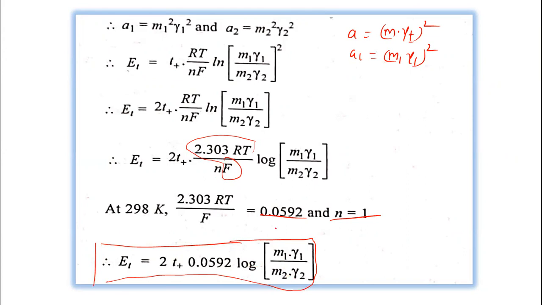So this is the expression for the EMF of an electrolyte concentration cell with transference reversible to anion, that is, the EMF of the cell is equal to 2 t+ into 0.0592 into log of m1 gamma1 divided by m2 gamma2. In this way, we derive the EMF of a cell with transference reversible to anion.